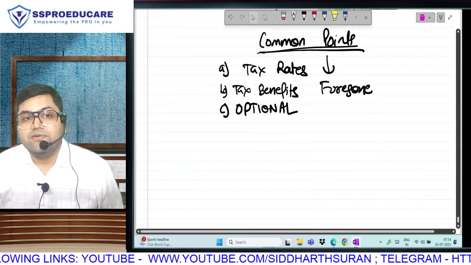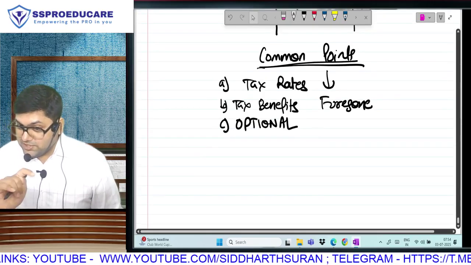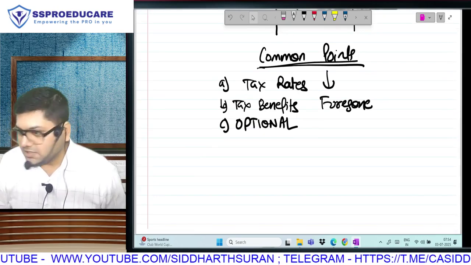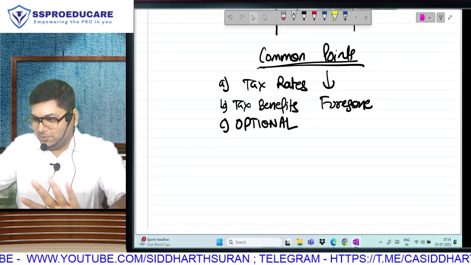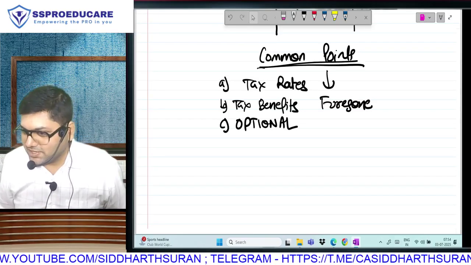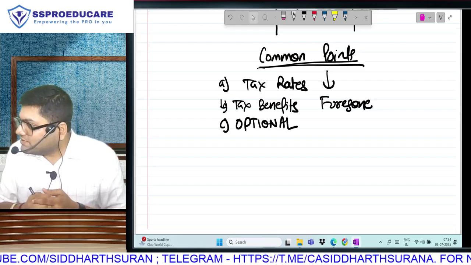As long as the new regime is optional, you will have to learn both. And the day the new regime becomes compulsory, 30% of your syllabus will be deleted. But right now it is not, so for you people it won't be deleted. For any future year, if the new regime becomes compulsory, the 30% syllabus will be deleted. How? This chapter will become half. Why?